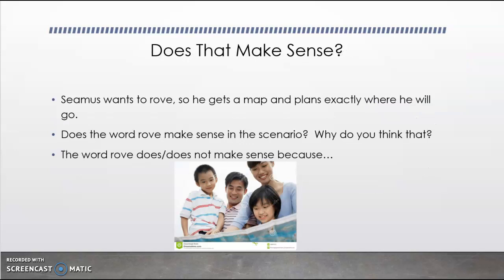Let's look at this example. Seamus wants to rove, so he gets a map and plans exactly where he will go. Does the word rove make sense in this scenario? Why do you think that? If you have someone next to you, you can turn and talk.